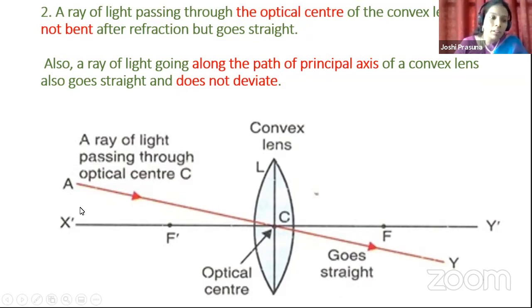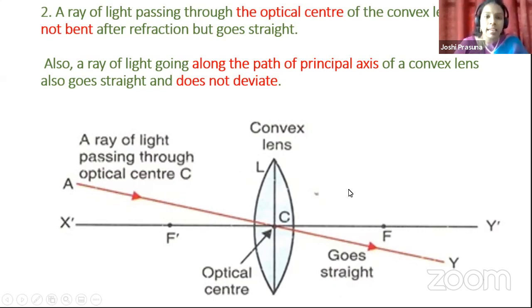Here, I will also give you one more point about the ray which is passing along the principal axis. Suppose you have a ray passing along the path of the principal axis. The incident ray, if it is X dash C, what will be the refracted ray? Certainly, the refracted ray also will not be deviated and follows the same path. So, whenever a light is along the principal axis, the ray will not get deviated after refraction.